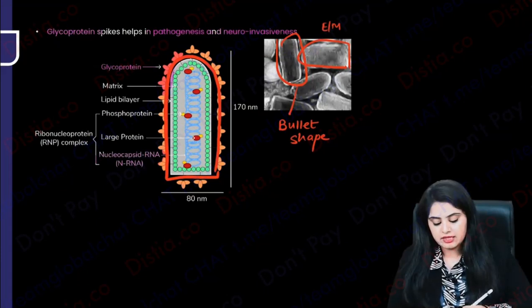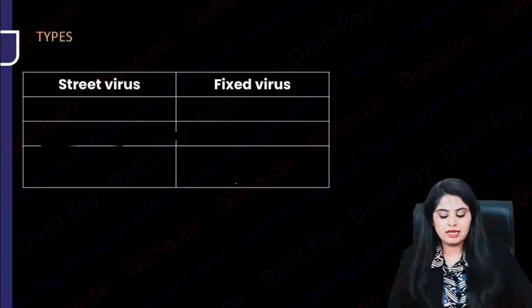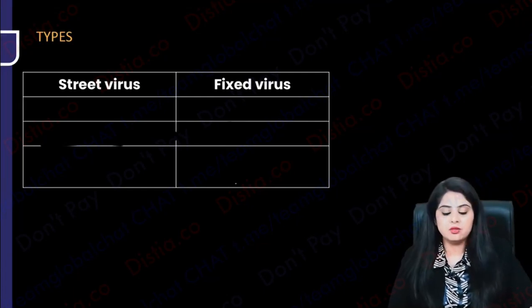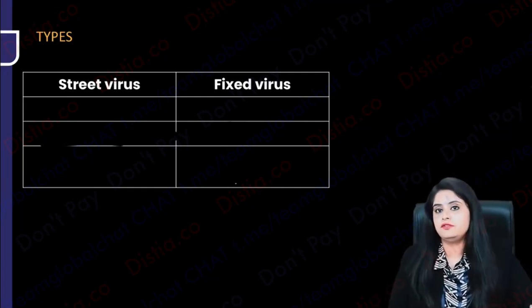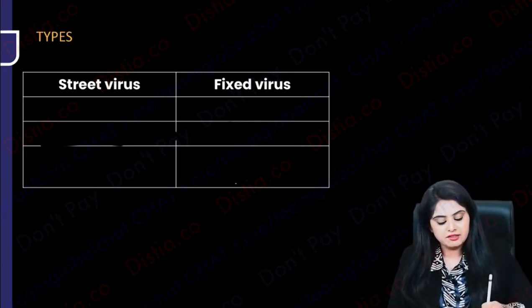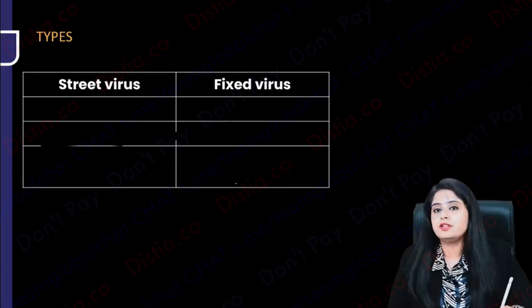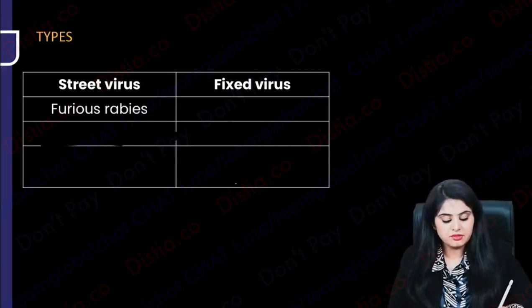Done with the structure, I think now we can start off with the pathogenesis, right? But before I start off, I just want to tell you that there are two types of viruses that you have. First learn by rote, then we'll go to the understanding part of it. Street virus, fixed virus. So street virus is the one that causes street fights, furious, okay, street fight.